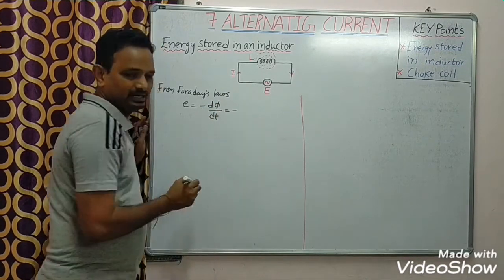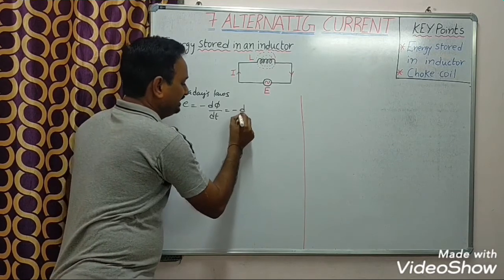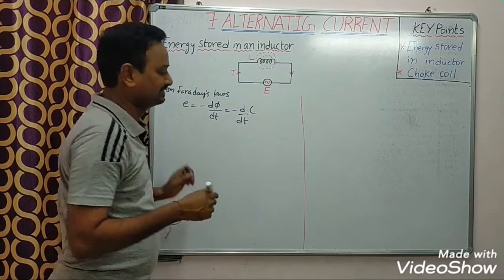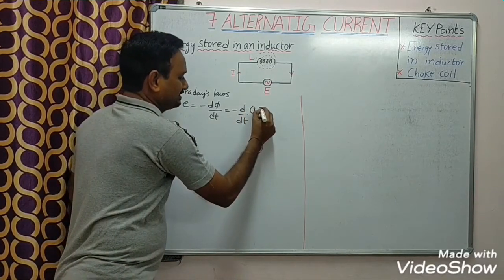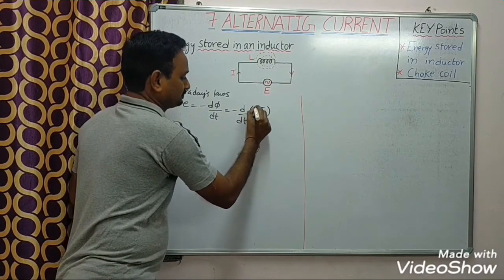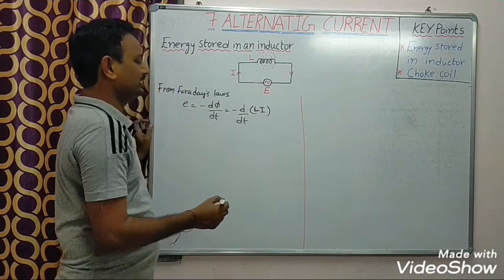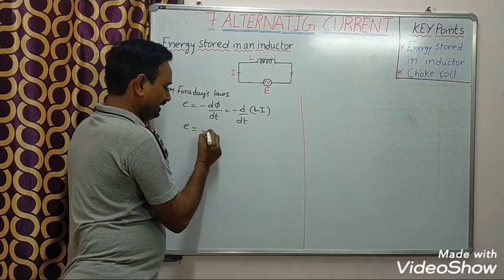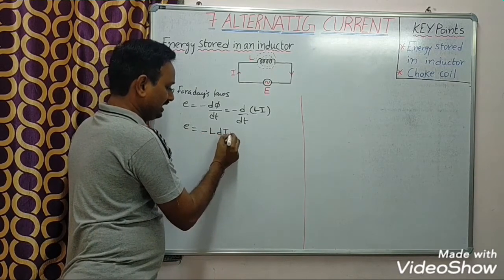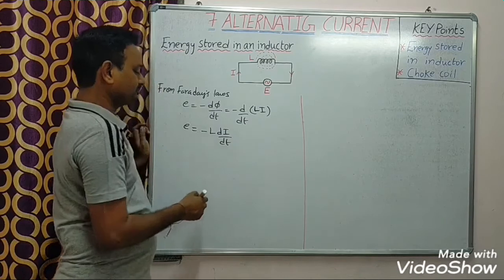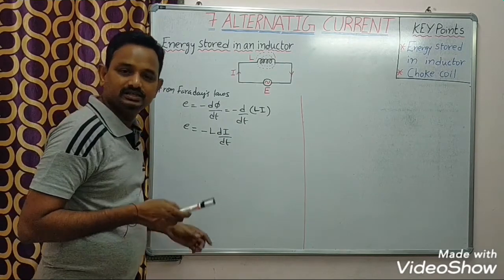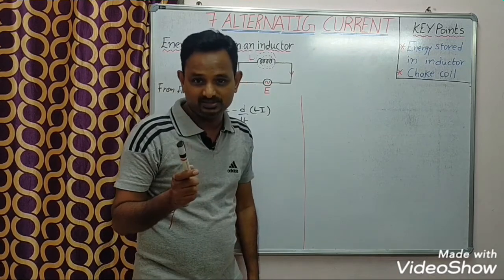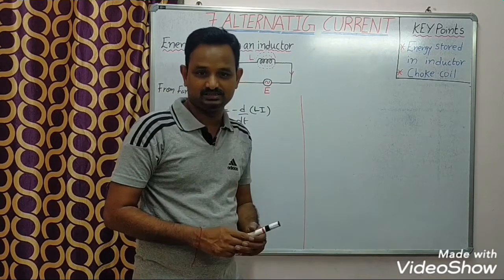Here, instead of phi I can write in terms of self inductance and current, that is L into I. Then E equal to minus L into di by dt. Students, here this induced EMF opposes the change in magnetic flux.